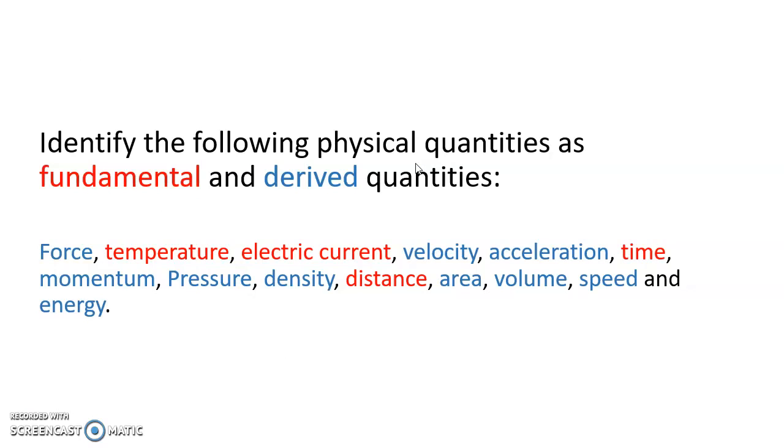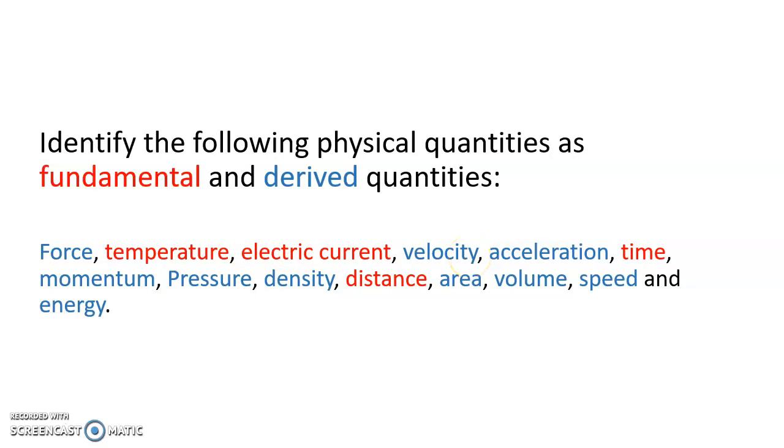First example is force. The formula for force is mass into acceleration. So force is derived out of two other quantities. So force will be termed a derived quantity. Temperature, you do not require anything else to measure temperature. So temperature will be termed a fundamental quantity. Electric current also comes under fundamental quantity.